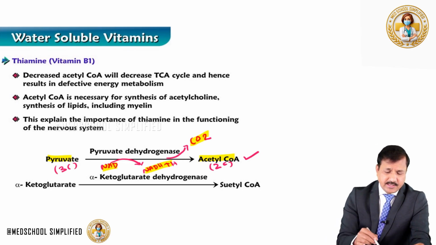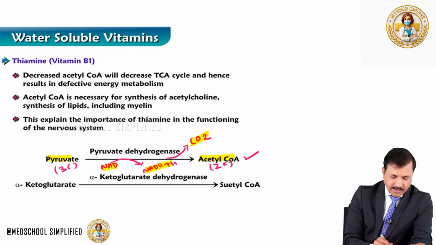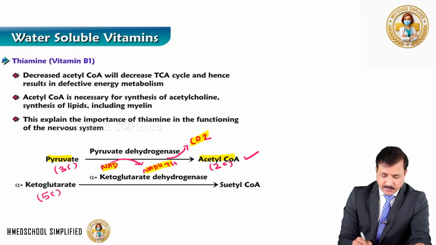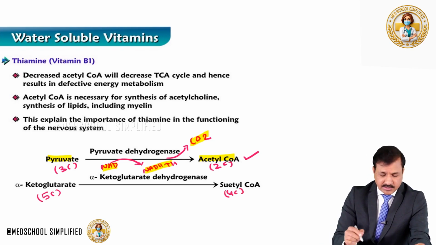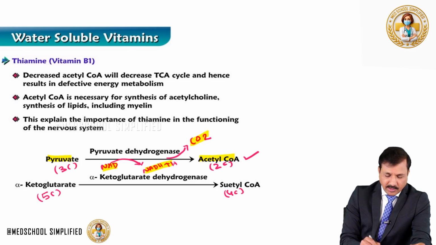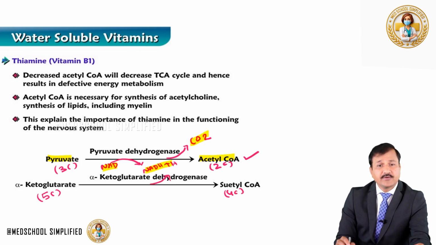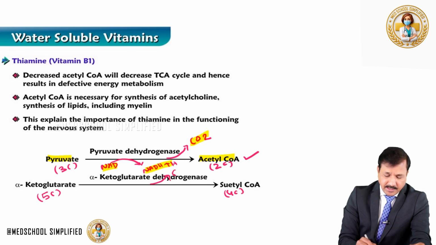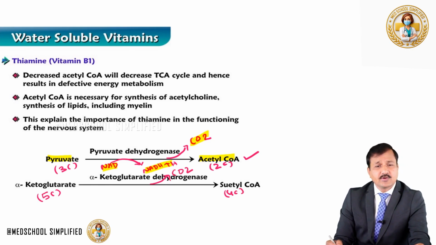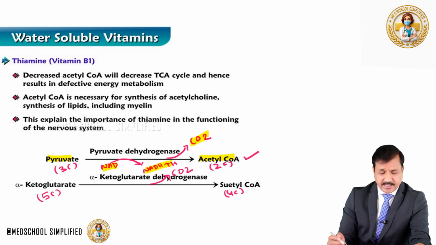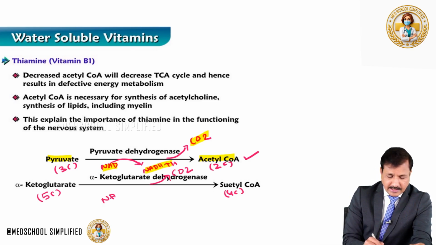Another example given here is alpha ketoglutarate, which is a 5-carbon molecule, converting into 4-carbon succinyl-CoA. In this reaction also, similar to what I explained with the conversion of pyruvate into acetyl-CoA, one of the carbons is removed as carbon dioxide, and NAD is reduced into NADH plus H plus.